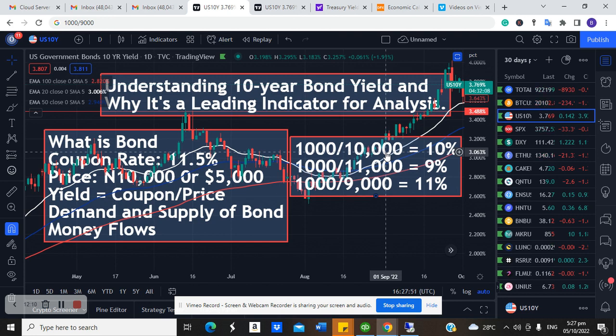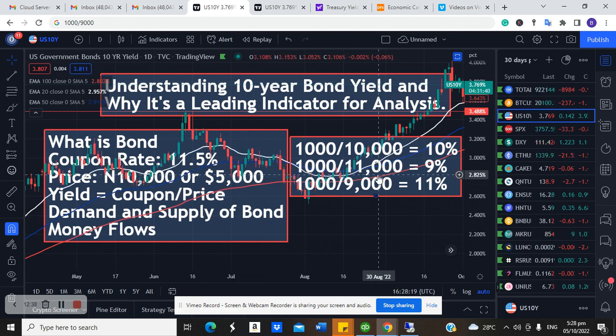So the next question is, what actually causes increases and decreases in bond prices? When bond prices are increasing, what does that mean? When bond prices are going down, what exactly does that mean? The answer is an interplay between demand and supply.